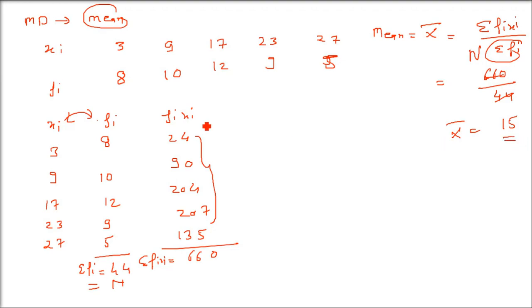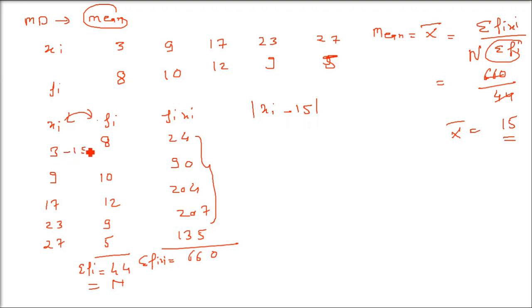Coming to mean deviation now. First of all, what did I tell you? Take all the numbers and subtract it with the median or mean. And then take the modulus, take the absolute value. So now this 15 has come from where? Because the mean we have found out.